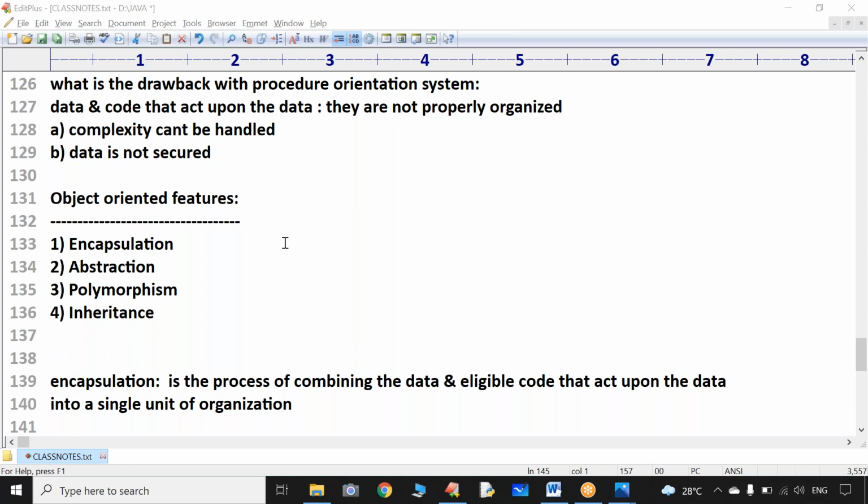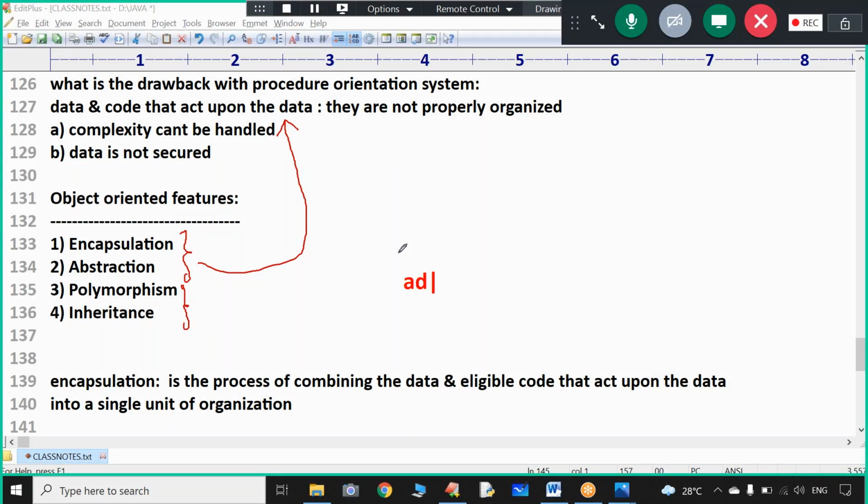So in object orientation, using the first two features, we can overcome the drawbacks of procedure orientation, whereas these other two features are providing additional flexibility to the programmer.